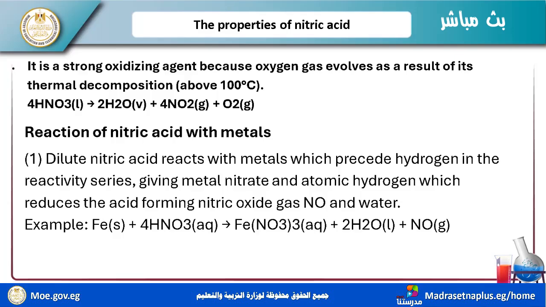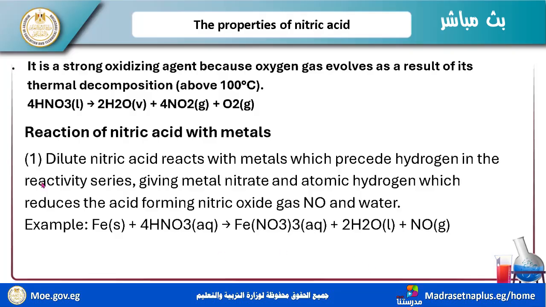I illustrated it before. If you increase the temperature to exceed 100 degrees centigrade, the HNO3 will decompose into its components, H2O, NO2, and oxygen. This reaction is a decomposition process.